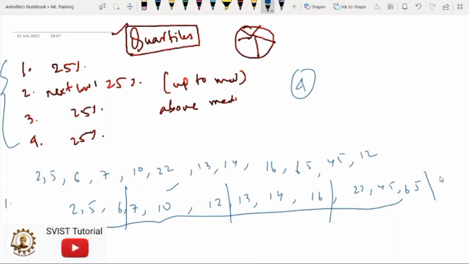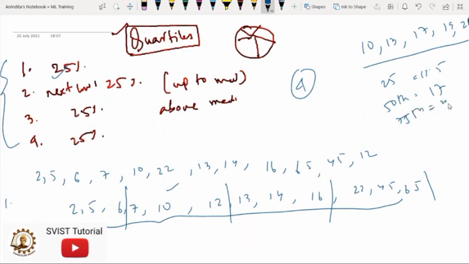Now if you have an uneven set of numbers, then you have to apply some tricks. Say you have numbers like 10, 13, 17, 19, 21, then you can use an online interquartile range calculator to find them. If you use the calculator, you will find that the first 25% is 11.5, the 50% up to the median, the value will be 17, and then you have 75% as 20.